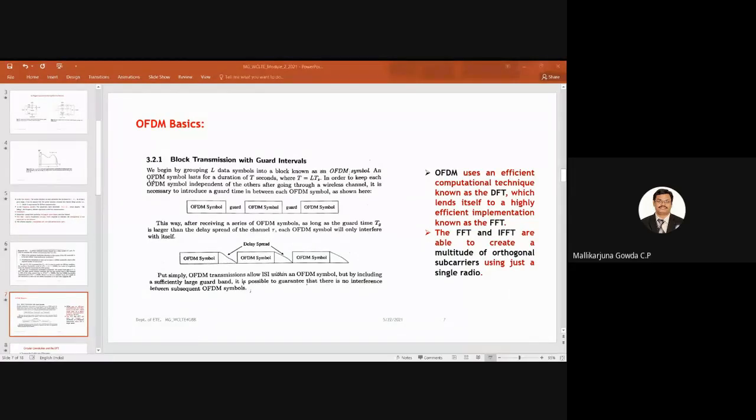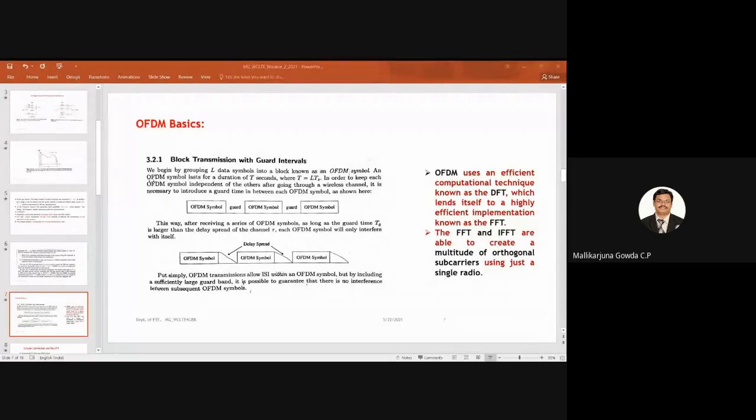So if I use orthogonal frequency division multiplexing with cyclic prefix, I can implement that OFDM by using this FFT and IFFT. It is possible to create a multitude of orthogonal subcarriers using just a single radio. So let us see how it is implemented.